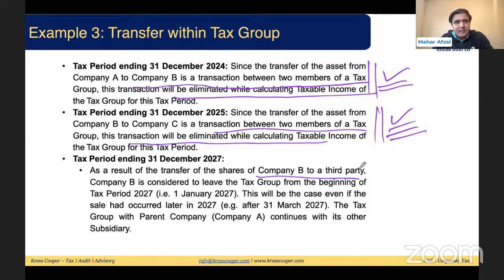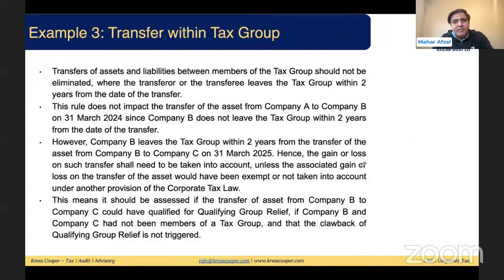tax group. Transfer of assets and liabilities between members of a tax group should not be eliminated where the transferor or transferee leaves the tax group within 2 years. This is what we have discussed. If the transferor or transferee leaves the tax group within 2 years from the date of the transfer, or the asset is further transferred within 2 years from the date of the transfer, then this transaction will not be eliminated. Gain will be subject to tax in the hands of the transferor. If the transferor does not exist, then the transferee will be liable to pay tax on the gains.